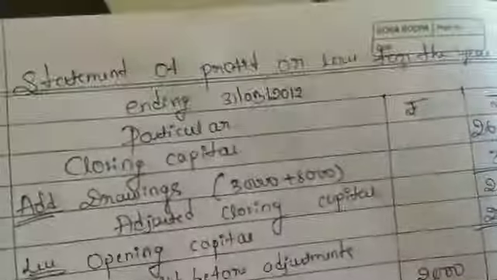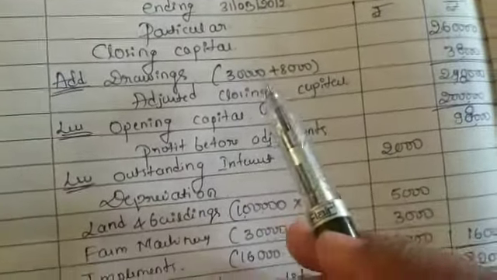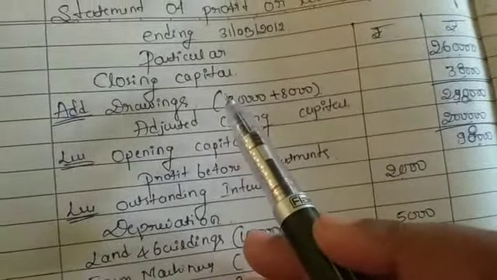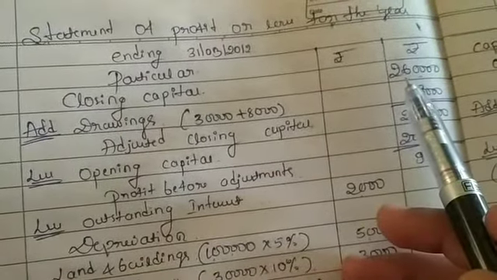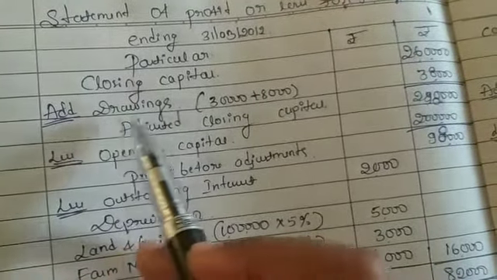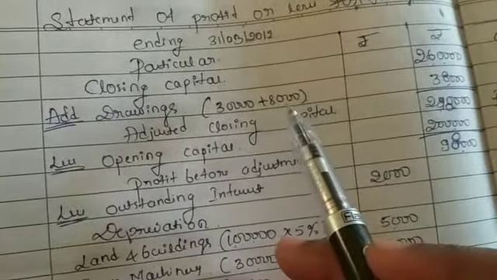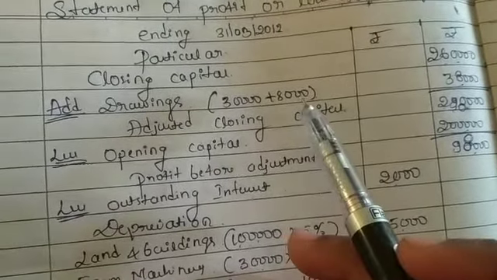Then again we need to prepare the statement of profit or loss for the year ending. Here first we need to take the closing capital. Already we found the closing capital, that is 2,60,000. In that we have to add drawings 30,000 plus 8,000. 30,000 is the amount drawn and 8,000 is the goods used.